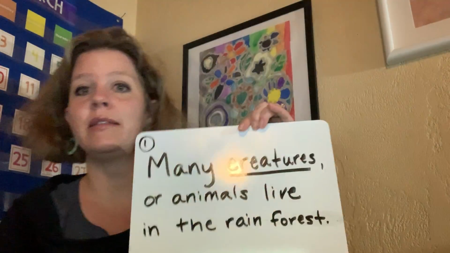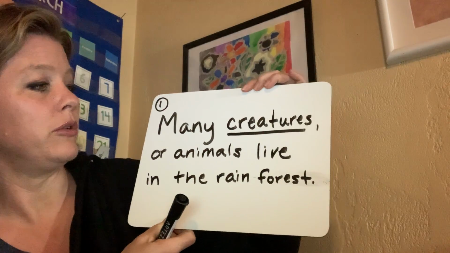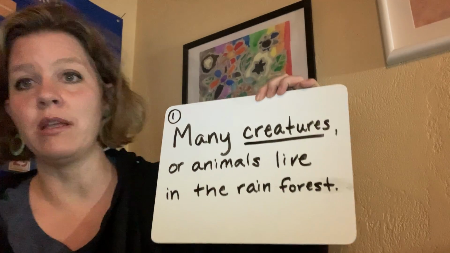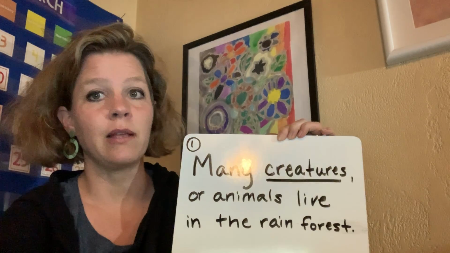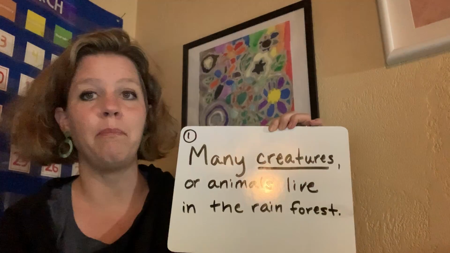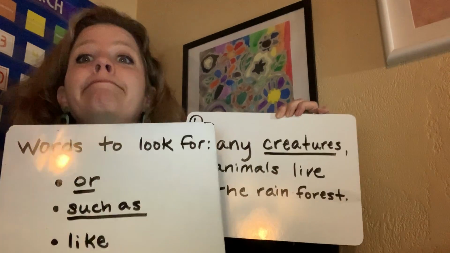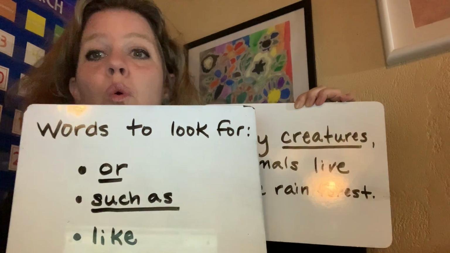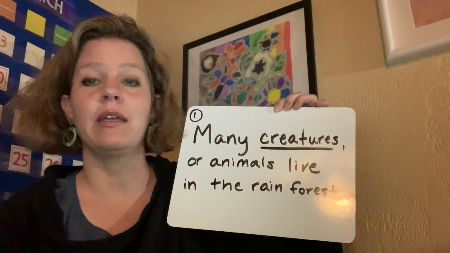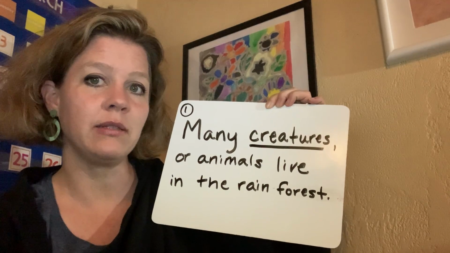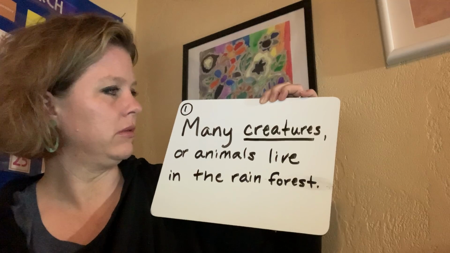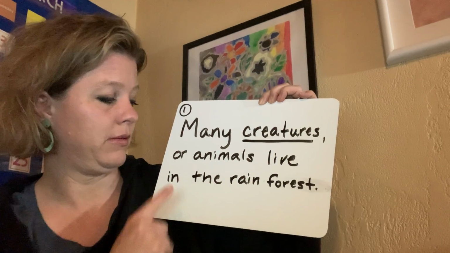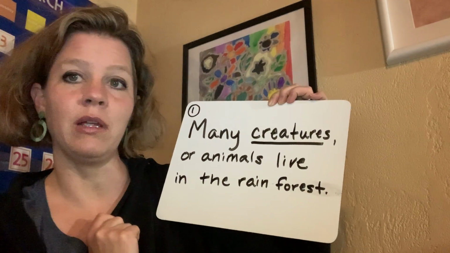So let's go with this sentence here. Many creatures or animals live in the rainforest. Now put your thinker cap on. We need some specific words that are going to give us a clue, right? Words to look out for: or, such as, and like. Can we find the word or in this sentence? Take a look for a minute. Many creatures or animals live in the rainforest.